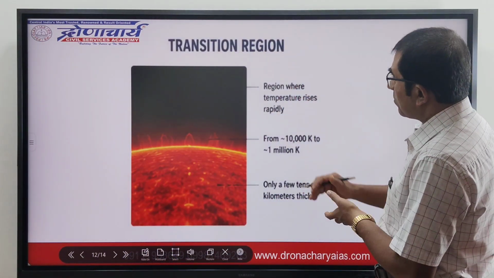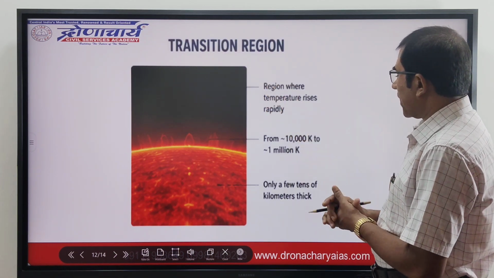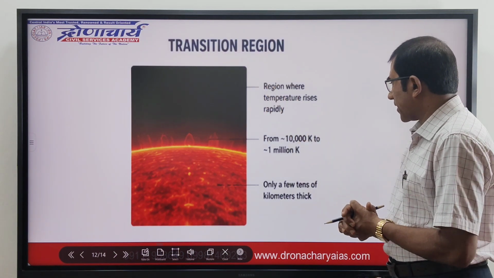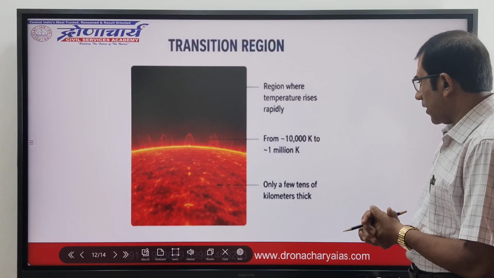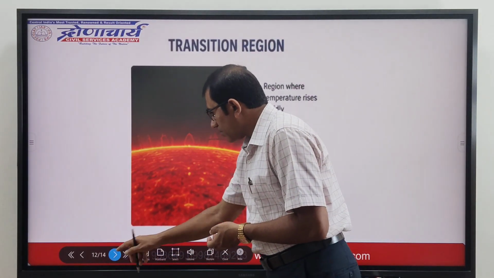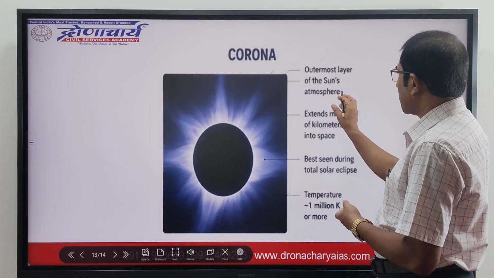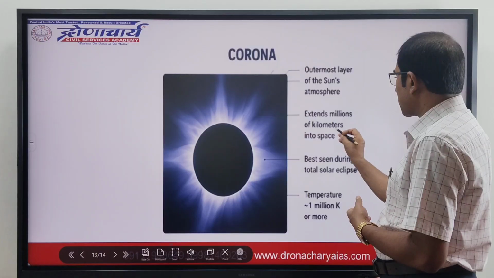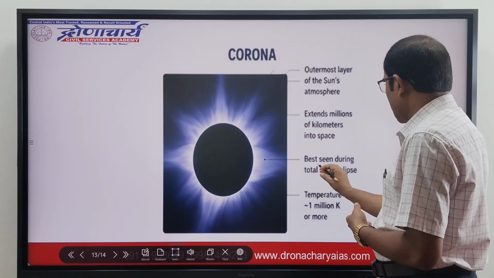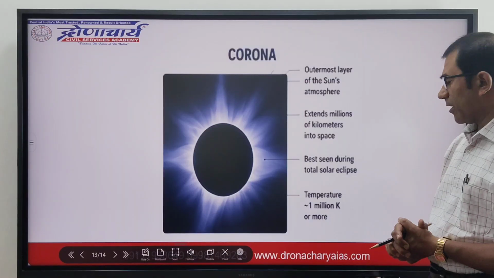In this diagram, you can understand the transition region, where the temperature rises rapidly from 10,000 Kelvin to 1 million Kelvin, and which is only a few tens of kilometers thick. The corona is the outermost layer of the sun's atmosphere, extends millions of kilometers into space, is best seen during total solar eclipses, and its temperature is 1 million Kelvin or more.